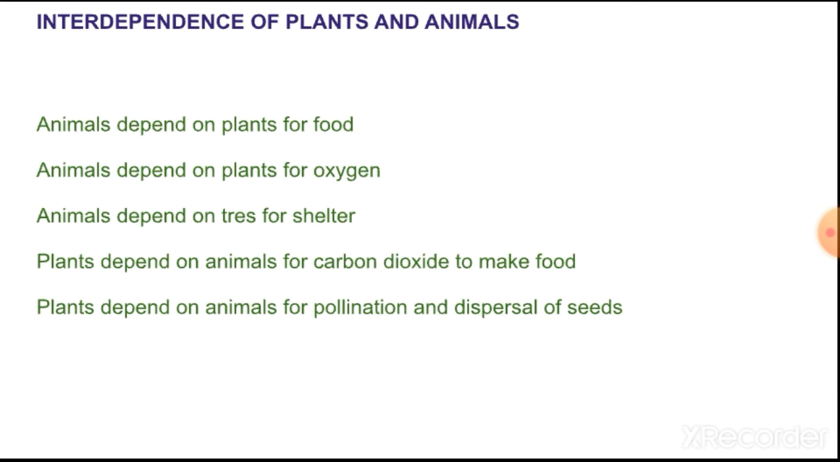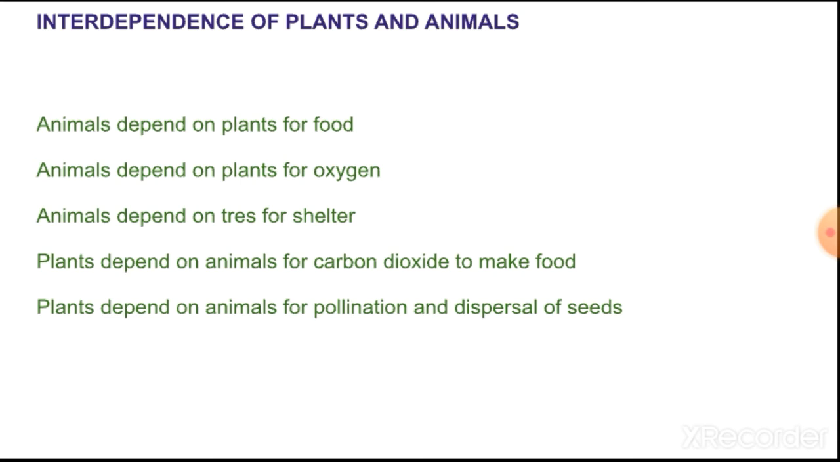So what happens is that an insect sits on one flower and the pollen grains stick to its legs. When the insect goes to the next flower and sits on it, the pollen grains transfer from one flower to another flower, thus helping plants to make fruits and seeds. When the insects or birds are doing this, the seeds are dispersed from one place to another. So this way plants depend on animals for pollination and dispersal of seeds.